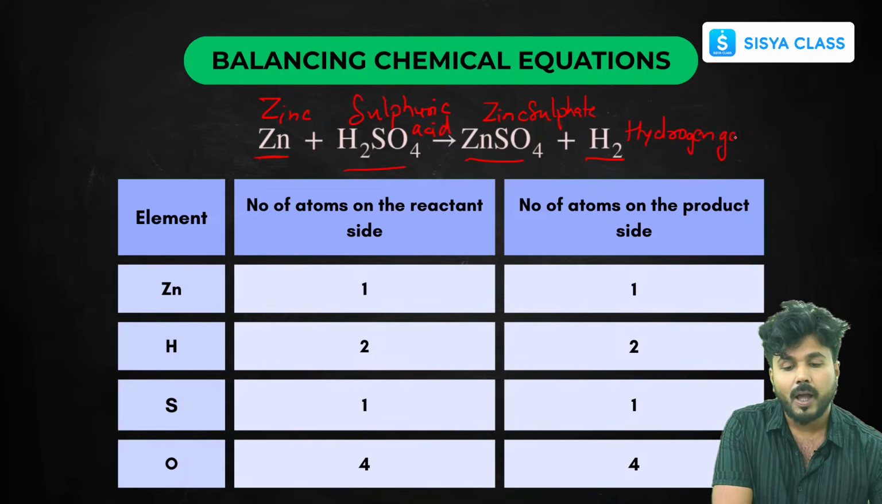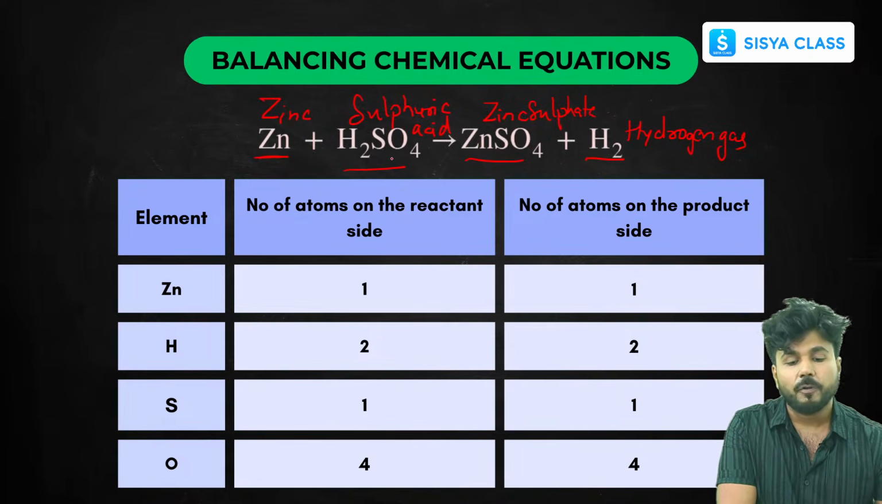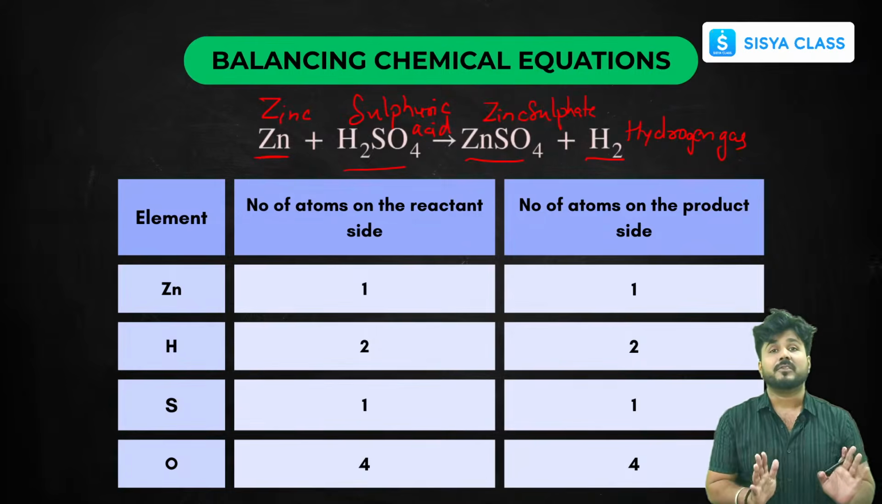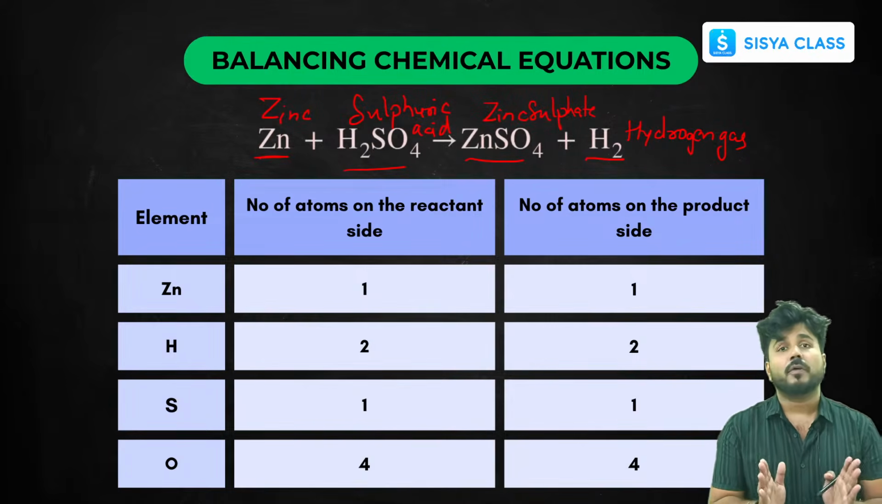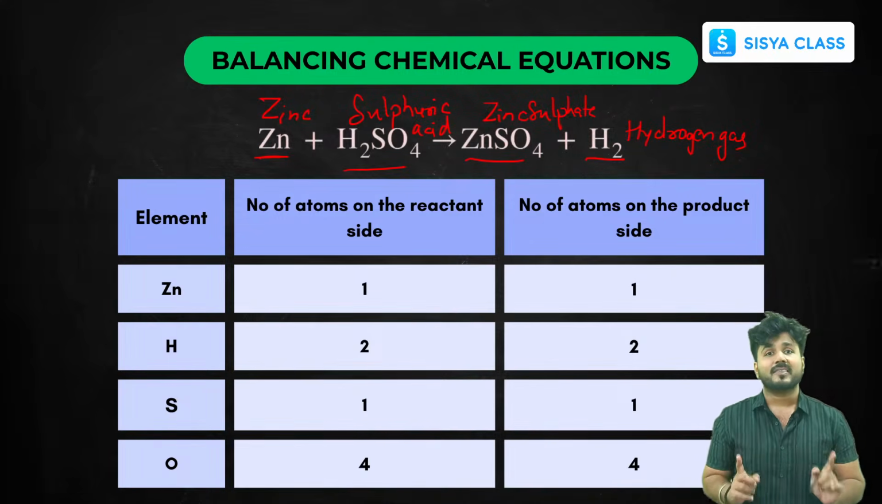Okay, so now in this reaction, on the reactant side we have zinc and sulfuric acid, and in the products we are getting zinc sulfate and hydrogen. For balancing we don't need compounds, we just have to write the elements, because we balance the elements. That is based on our law of conservation of mass. What does the law of conservation of mass tell us?